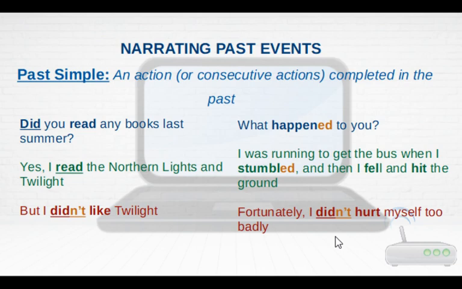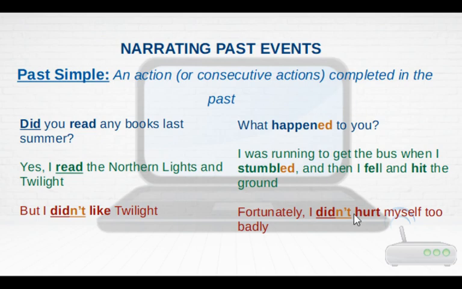So, if we look at these two examples, we are talking about actions that took place in the past, okay? And if we look at the reference frame, the time we are speaking about in the past, we imagine a timeline. The action has a beginning and an end in that point. You start the book and you finish reading it, okay? And you stumble, and that had a beginning and end, fell, beginning and end, and hit the ground, beginning and an end, okay? So that's the characteristic of the past simple, all right?